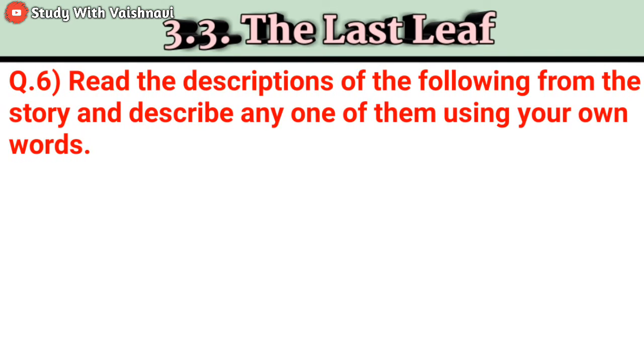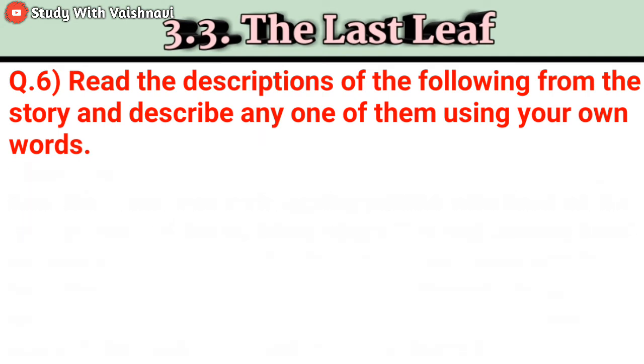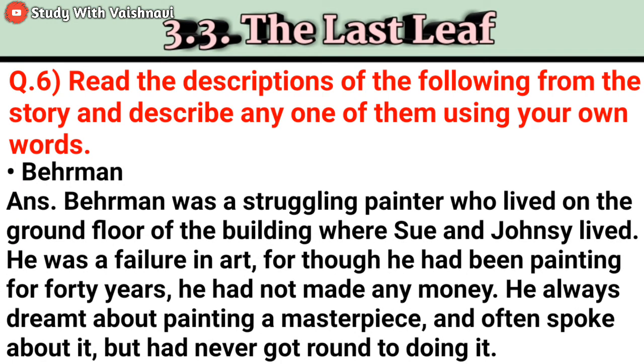Now let's move to question number 6. Read the description of the following from the story and describe any one of them using your own words. Here three are given, but you have to write any one. I am giving you the second and third one because you have to write any one. So you have to write any one from these two. Now let's see the Bearman answer.